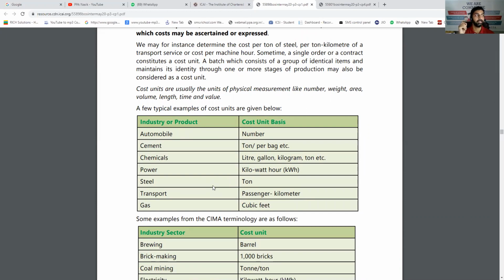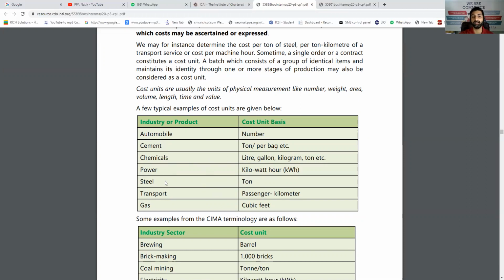Then maybe iron is expressed in terms of kg or tons, like this. So whatever your client is manufacturing, how it is expressed per unit, per meter, per kg, per ton is called as cost unit. So in automobile, the cost unit is number. How many number of vehicles? Cement, it is per ton or per cement bag. Chemicals, it is per liter, per gallon, per kilometer.